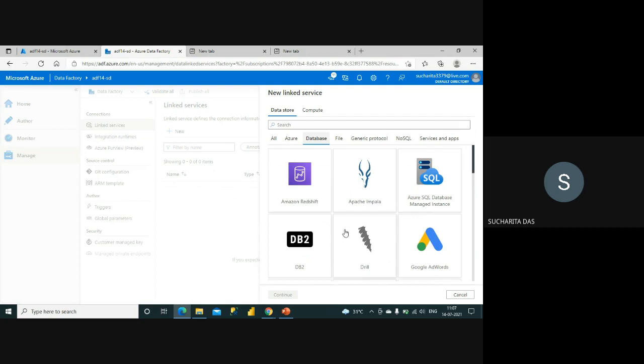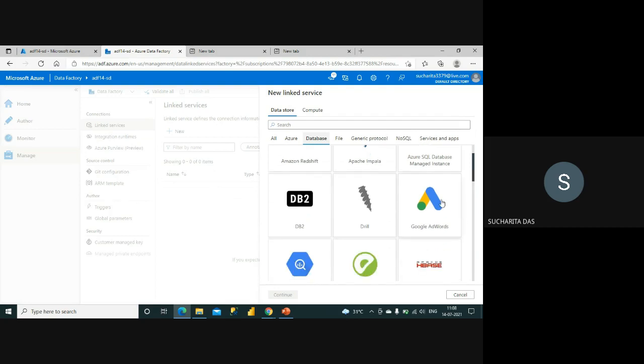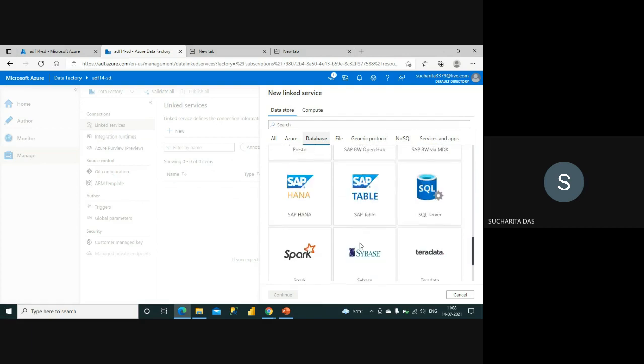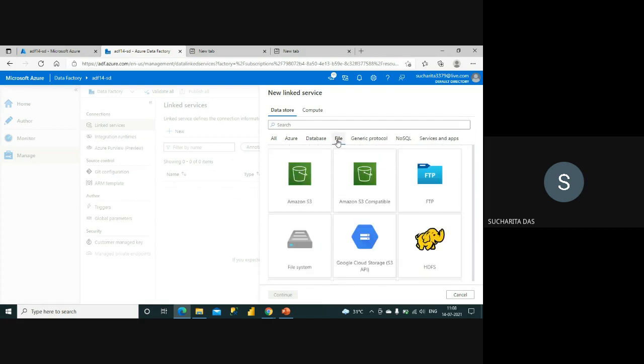You can see so many databases. It is a database from Amazon, means AWS, that also you can connect from here. Say you want to transform some data from Amazon to Azure, so you can do it through here. This is Google AdWords. So many types of databases are available here. And then file system, different file systems you can take from here.